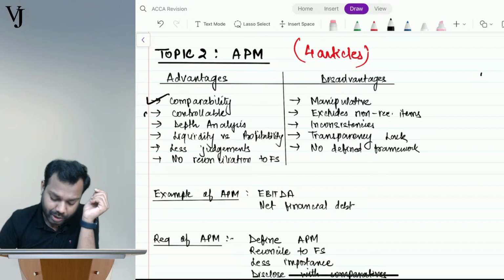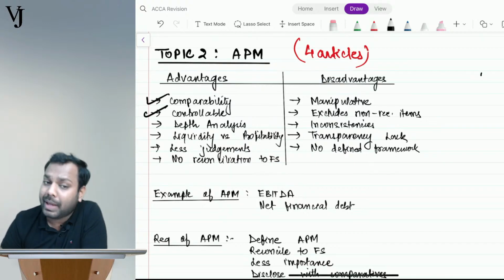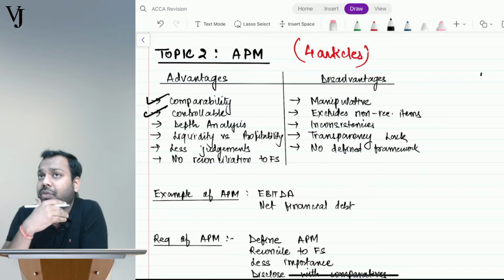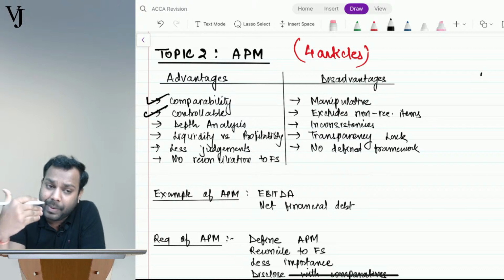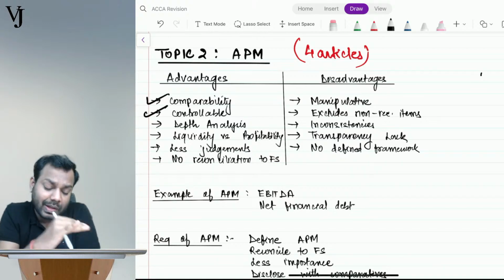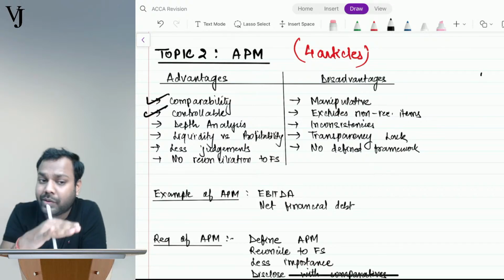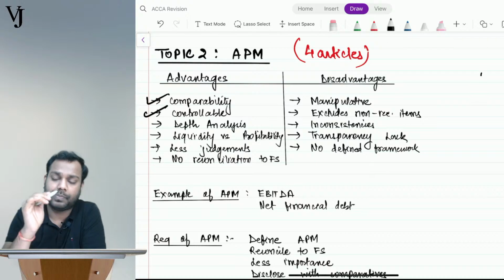Now here we do in-depth analysis. When we do IFRS, we just account as per what is given, but we don't do analysis. In APM, we are doing the analysis. We are checking, this was the ratio in the previous year, this is the ratio in the current year, this ratio has increased, this ratio has decreased. What is the reason of increase or decrease in the ratios, is what you assess.